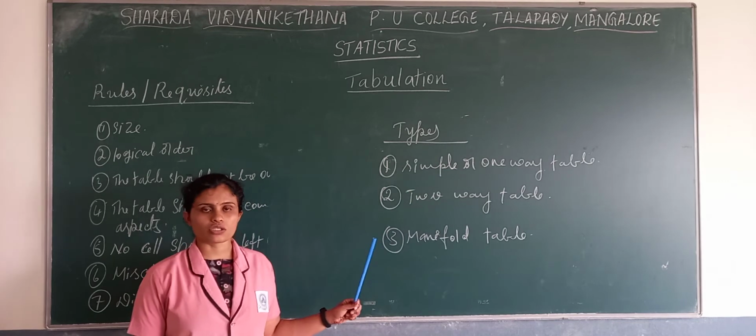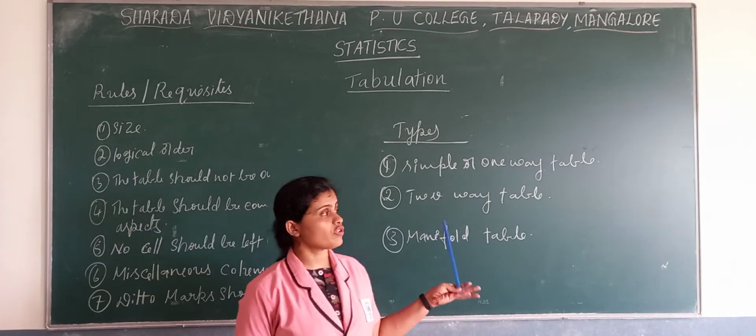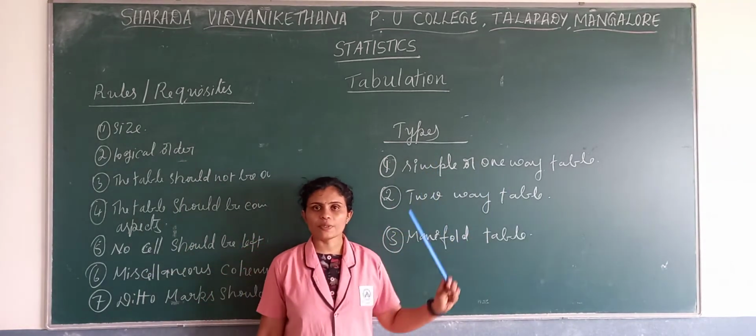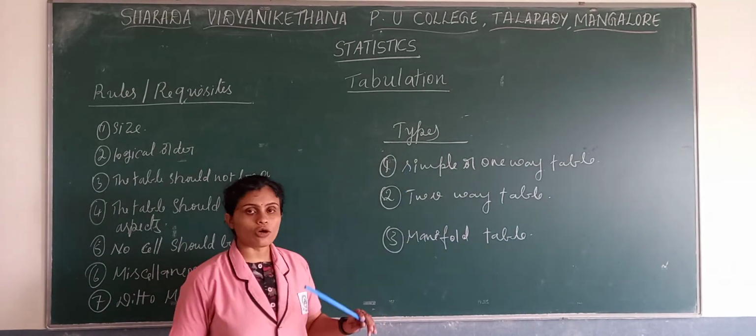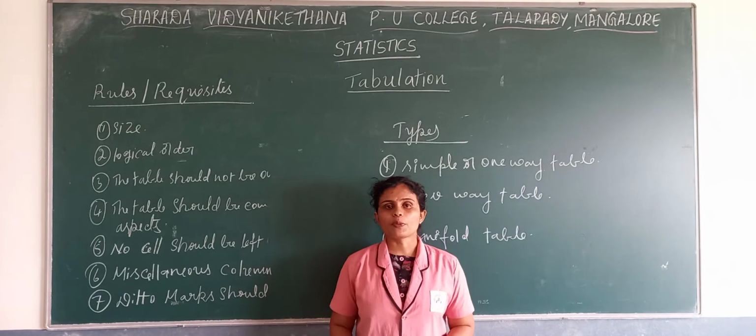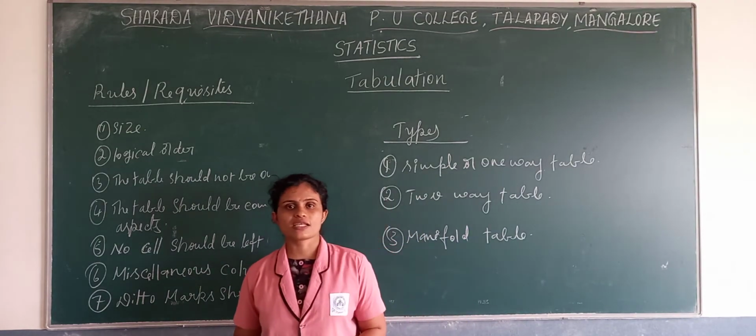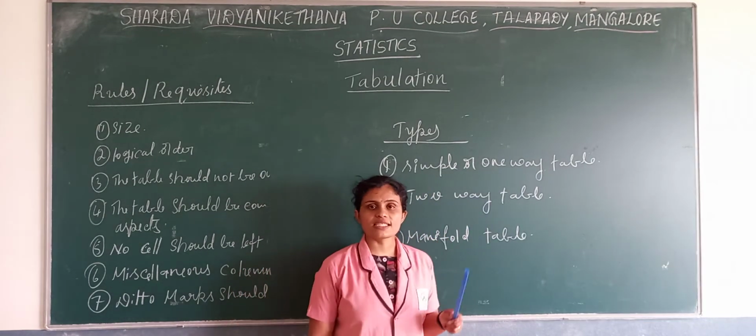You may get a marks question: what are the types of table? Types of table are simple or one-way table, two-way table and manifold table. Now a simple or one-way table means where we prepare a table based on one single characteristic.